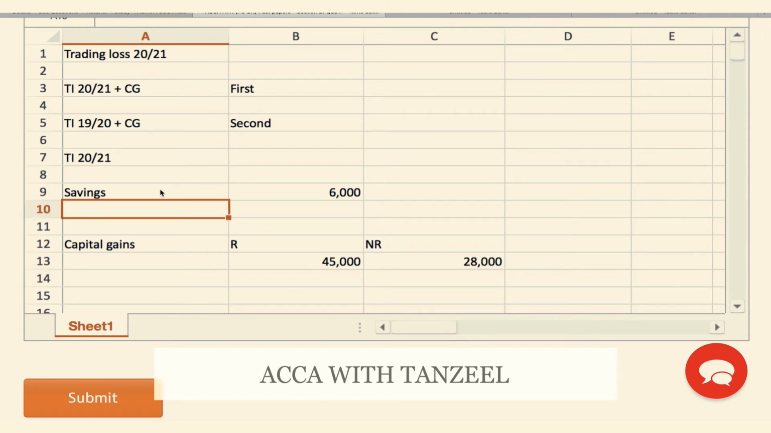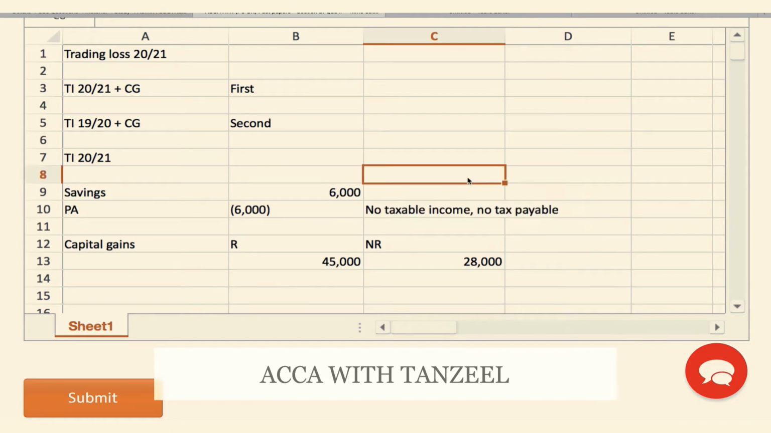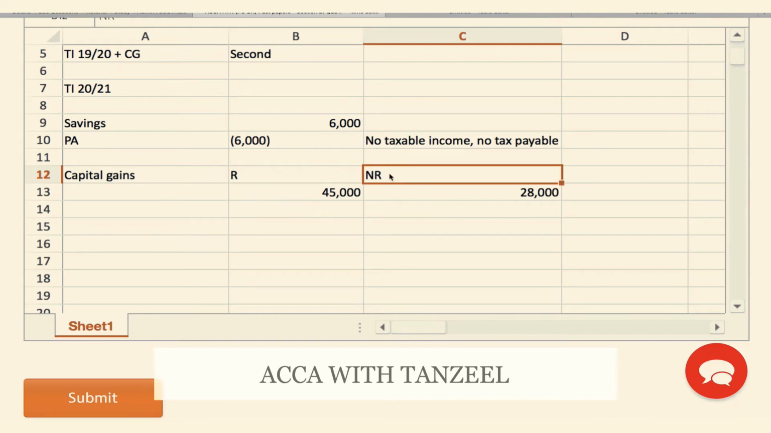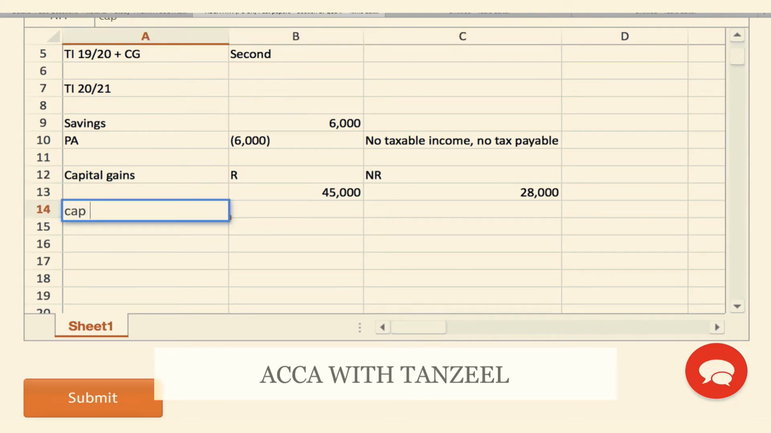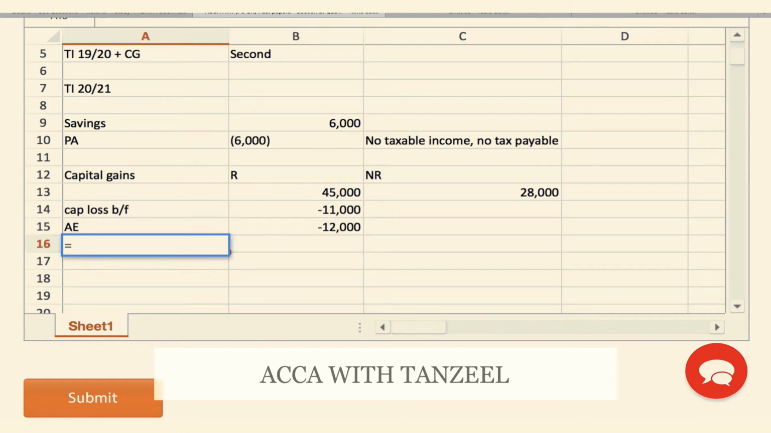Well, first of all, the savings income would be covered entirely by the personal allowance this year, so there is no taxable income, and there is no tax payable. That's fine over here. Let's come to the capital gain. Well, what would we do in this situation? The residential gain and the non-residential gain. We have a capital loss brought forward from the previous year that we will always give to the residential gain because this pays tax at the higher rate. My annual exemption is also always given to the residential gain because it pays tax at the higher rate.